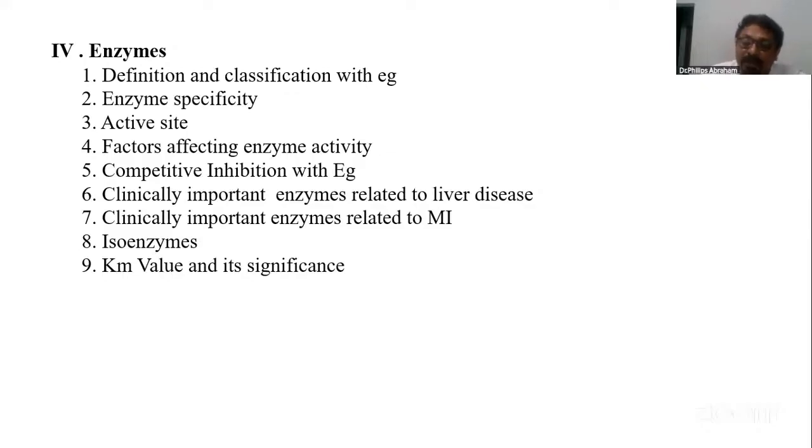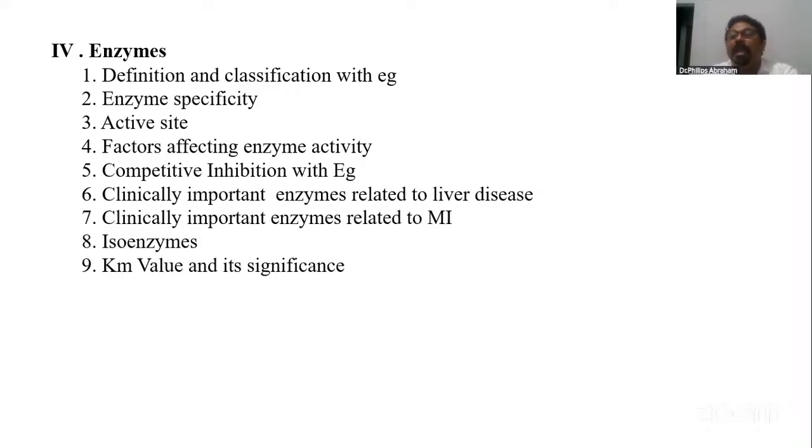It can phosphorylate glucose, it can phosphorylate galactose, it can phosphorylate mannose, any hexose sugar, hexokinase. So that is group specific. Third is stereo specific, and fourth is bond specific. Bond specific example: pepsin or trypsin will break the peptide bond, but not all the bonds. Peptide bonds formed between specific amino acids alone will be hydrolyzed using pepsin or trypsin. So it's bond specific.